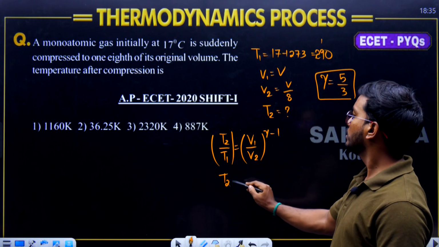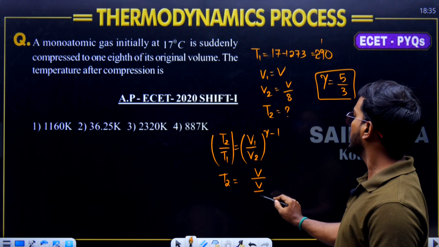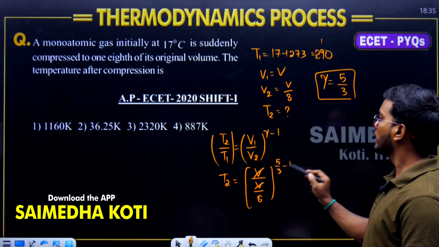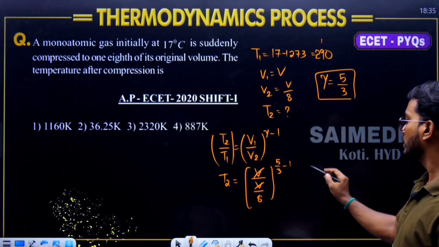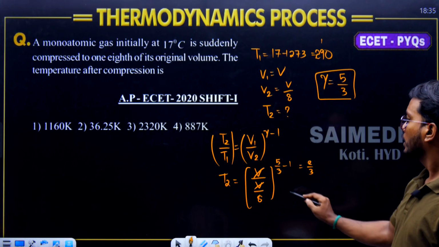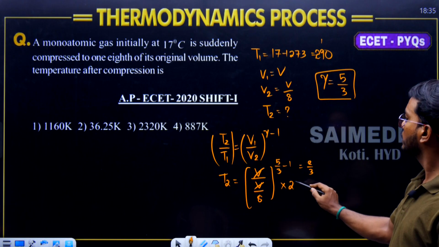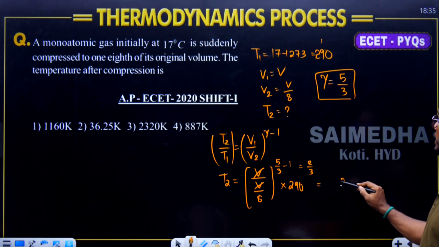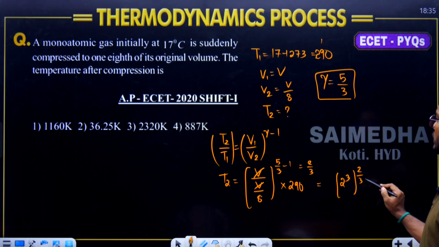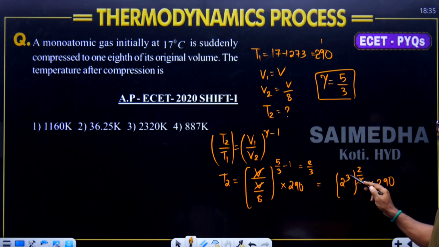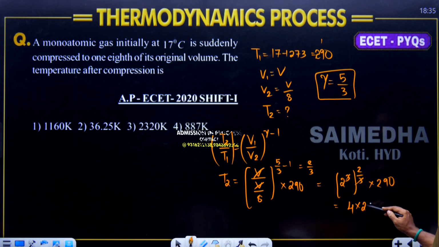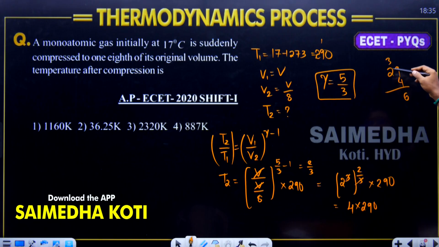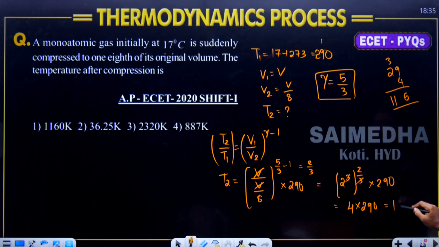So T2 is equal to V1 by V2, that is V divided by V by 8. So V and V get cancelled. Gamma minus 1, that is 5 by 3 minus 1, 5 minus 3 by 3, 2 by 3. So this is equal to 2 by 3, into T1. T1 value is how much? 290. This is 1 by 8, which goes to the numerator and becomes 8. 8 can be written as 2 cube. 2 cube to the power of 2 by 3 into 290. 3 gets cancelled. 2 to the 4, 4 times 290. 29 4s are 116. Total value 1160.